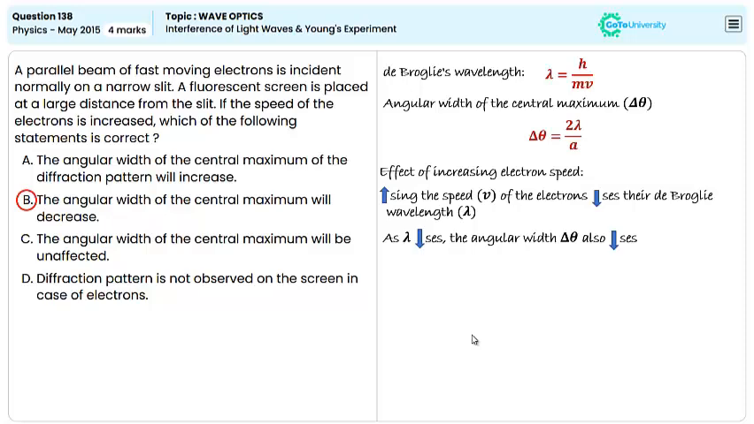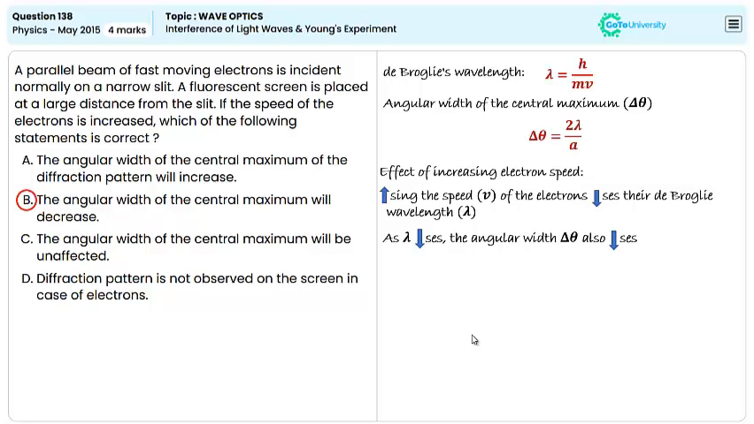Let us see option C and why it is incorrect. The angular width depends on the de Broglie wavelength, which is inversely proportional to the speed of the electrons. It is given by delta theta equal to 2 lambda by a. Since increasing the electron speed decreases the wavelength, the angular width must change.